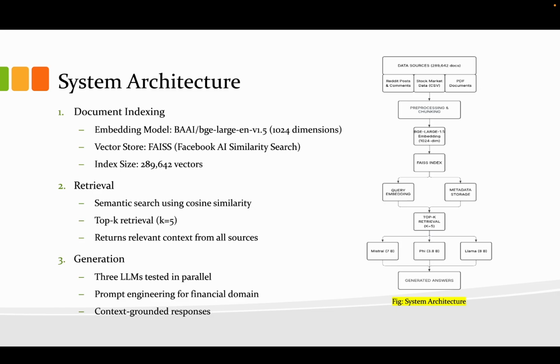And for the generation, the retrieved chunks are inserted into a structured RAG prompt. The selected LLMs are Mistral, Phi, and LLaMA, which then generate a grounded answer. This prevents hallucination and keeps the responses tied to real information from our corpus.